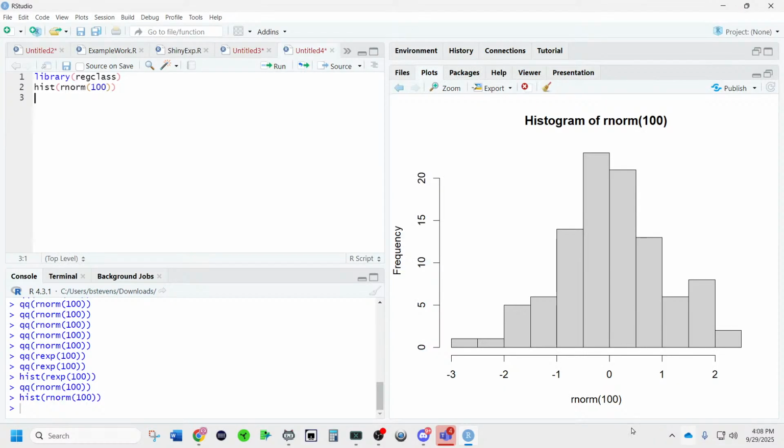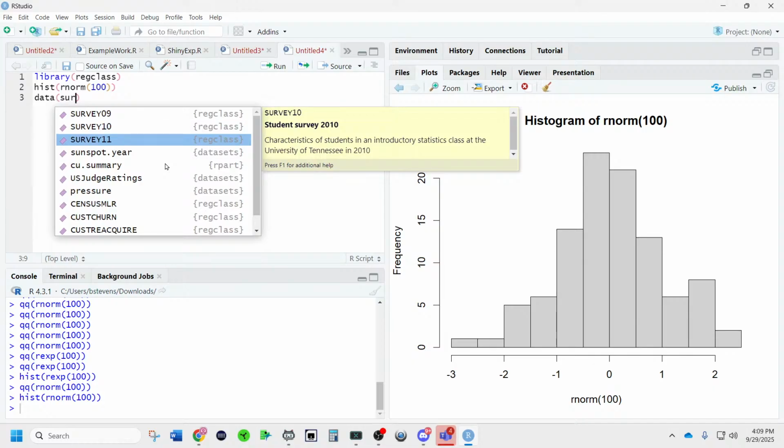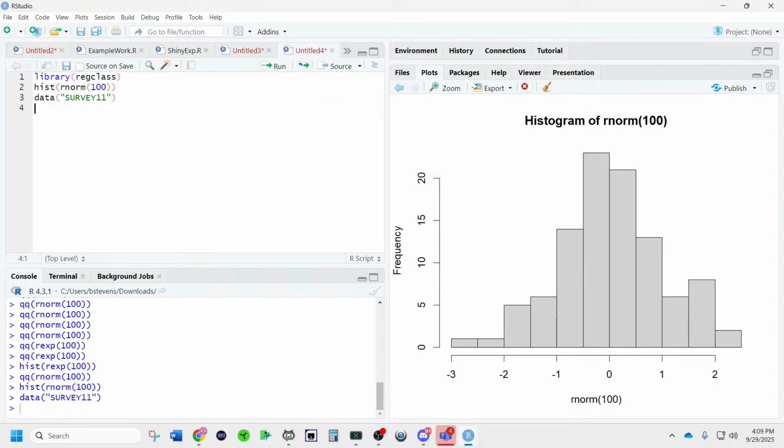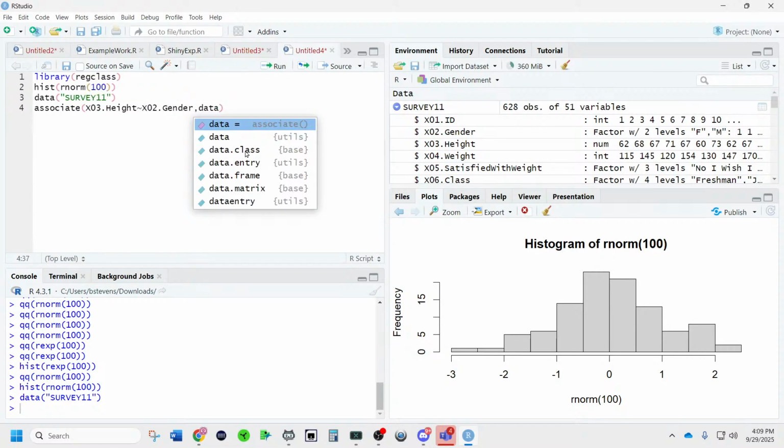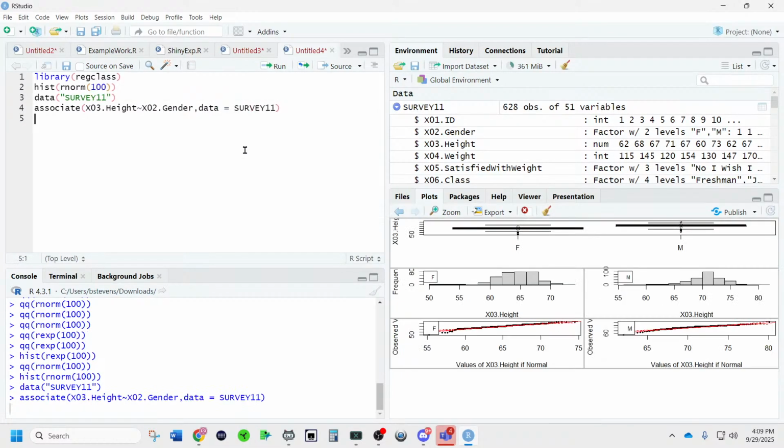Let's take a look down here. The output we usually see, let's load up one of our surveys. We've got to load up library. Oh, I did library. Data. Survey 11. And please drop any questions in the chat if you have them. So here we are with survey 11. Let's compare gender on height. And so we go association of x03.height with x02.gender, data equals survey 11. And there we go.